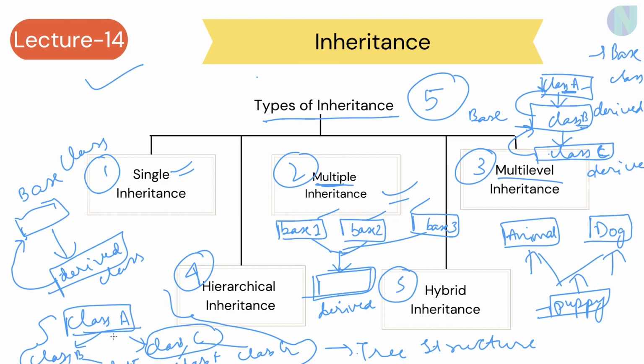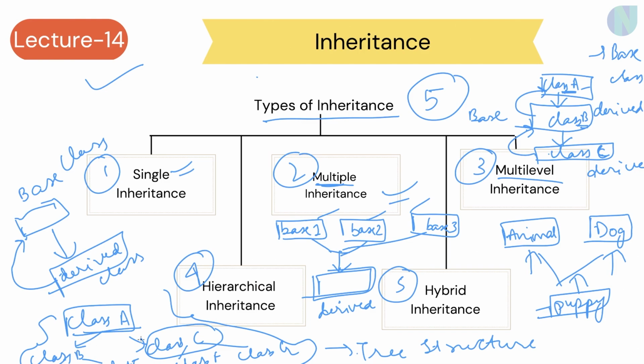So class A is the base class. Now class B and class C are deriving their properties from class A. For class D and class E, B is the base class, and D and E are deriving their properties from B. And for class F and class G, C is the base class, and F and G are deriving their properties from C. So as you can see, this inheritance has a tree kind of structure, and every class acts as a base class for one or more child classes.